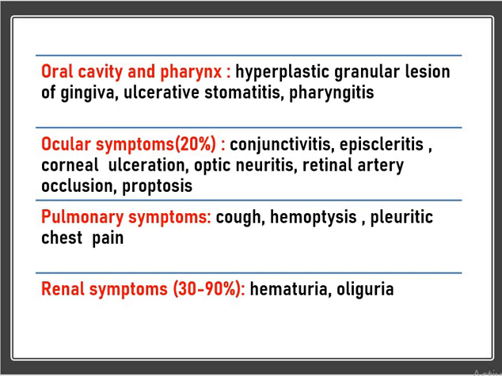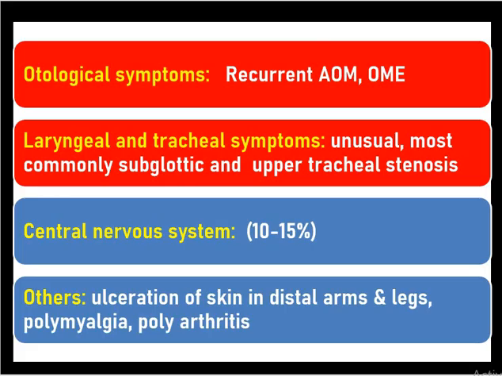Pulmonary symptoms like cough, hemoptysis, pleuritic chest pain are also common. Systemic vasculitis might affect the lungs. Renal symptoms occur in 30 to 90% of individuals as hematuria or oliguria, that is, involvement of kidney by glomerulonephritis. Otological symptoms, recurrent OME or AOM, are also common.